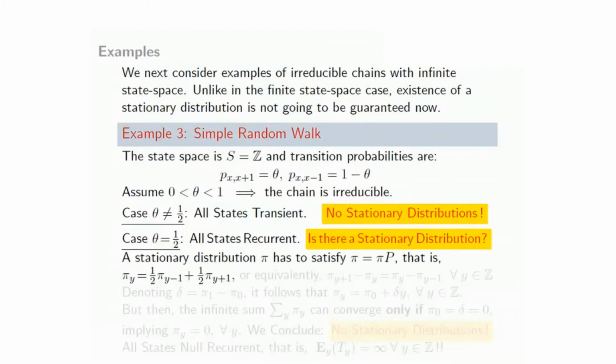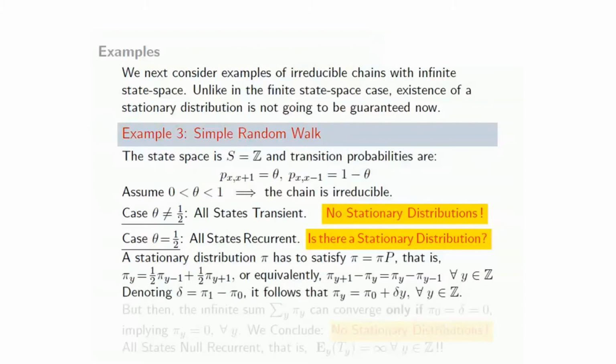Of course, a stationary distribution pi has to satisfy pi equal to pi P. And now if you write this matrix equation as a system of linear equations, what you end up getting is that for every y in Z, the state space, pi y has to be half pi y minus 1 plus half pi y plus 1. This is just because you can only come to the state y from y minus 1 or y plus 1, each with probability half. But this equation is equivalent to saying that pi y plus 1 minus pi y is the same as pi y minus pi y minus 1 for all y in Z.